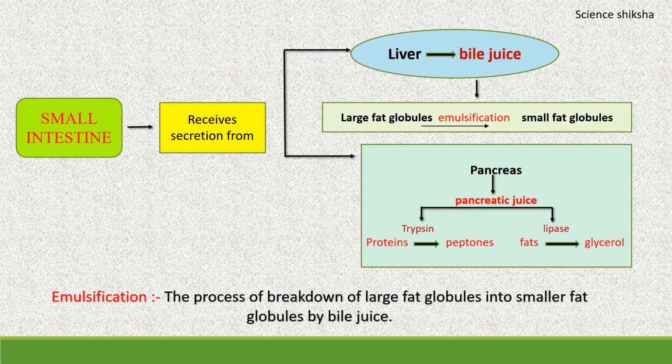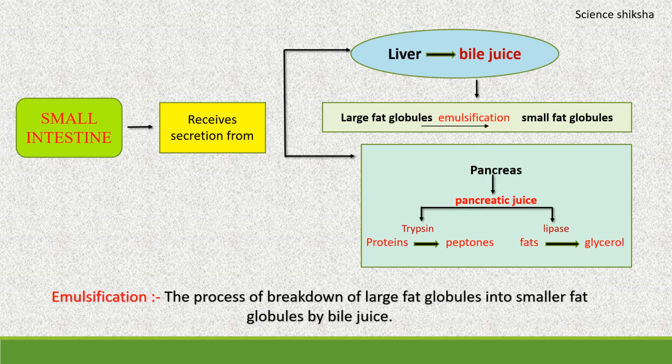The enzyme amylase breaks down the starch, the enzyme trypsin digests the proteins, and the enzyme lipase breaks down the emulsified fats. So this is all about the digestion that takes place with the help of the secretions from the liver and the pancreas.